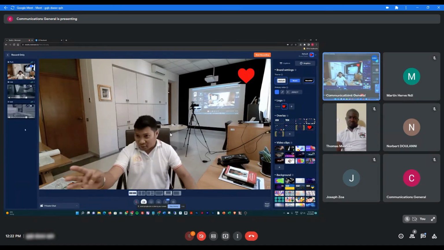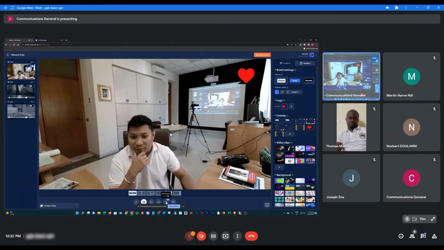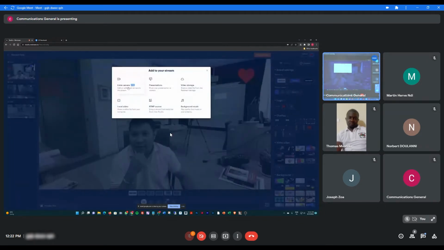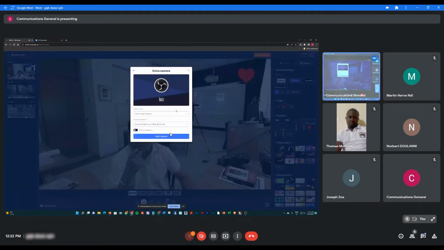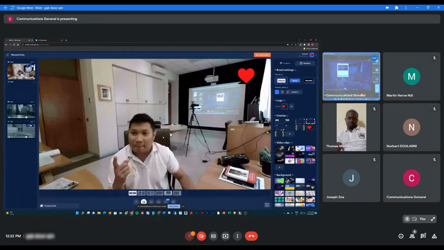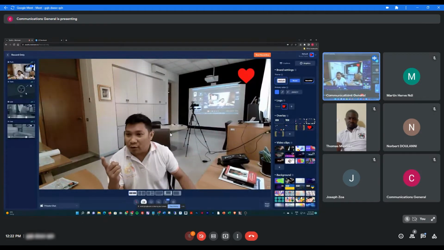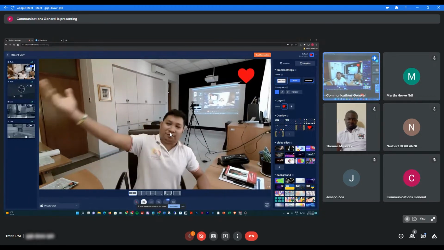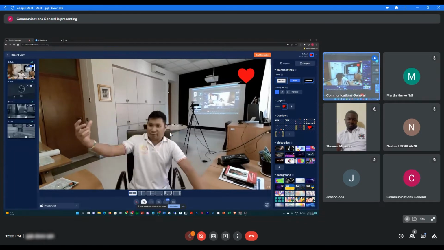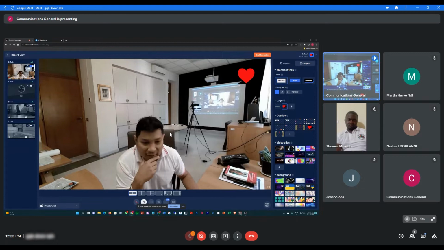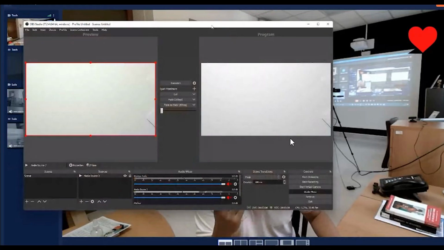Okay. So you have three already. And from here, you have to add the extra camera, which is the video coming from the stream itself, which is through the OBS camera. That one we will configure later on, so that it will show what is being shown from the OBS.